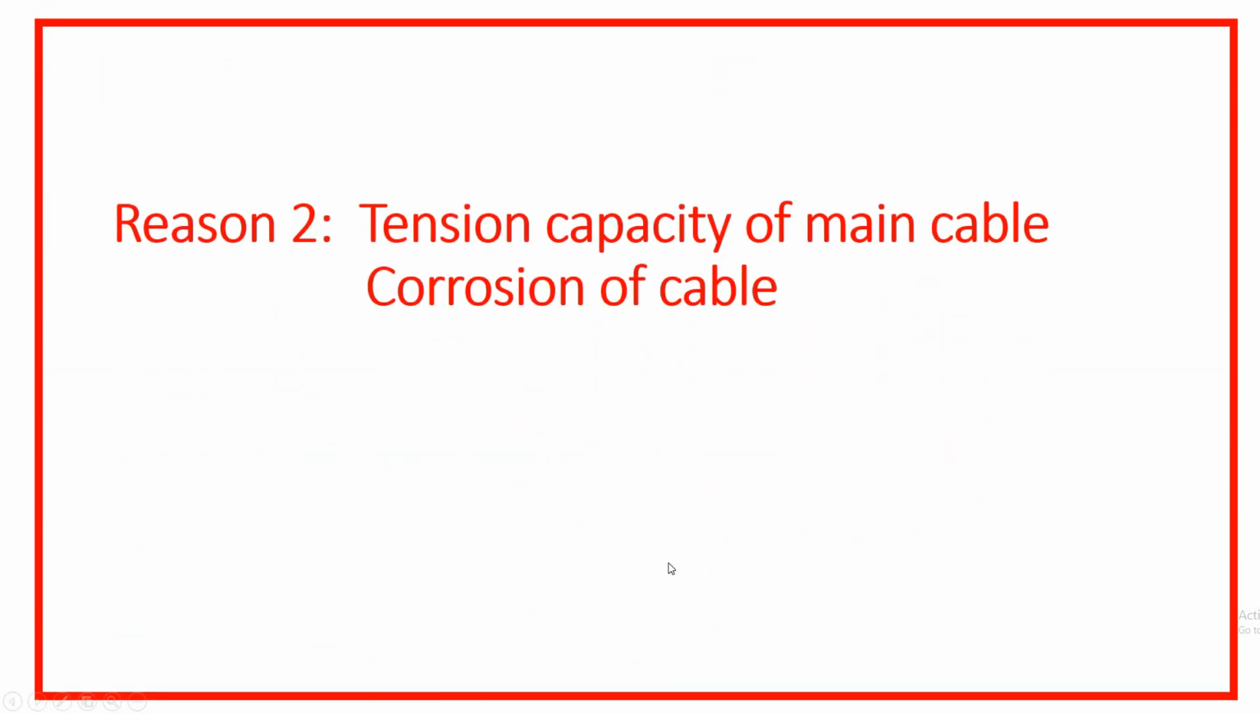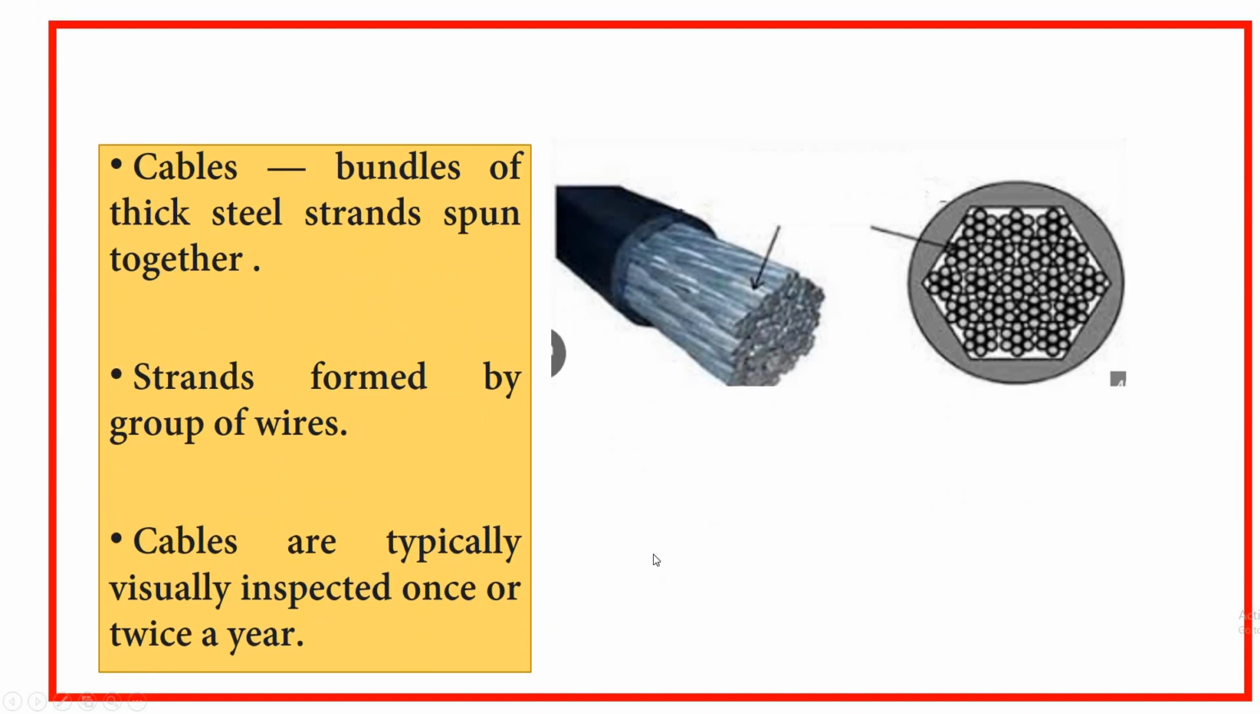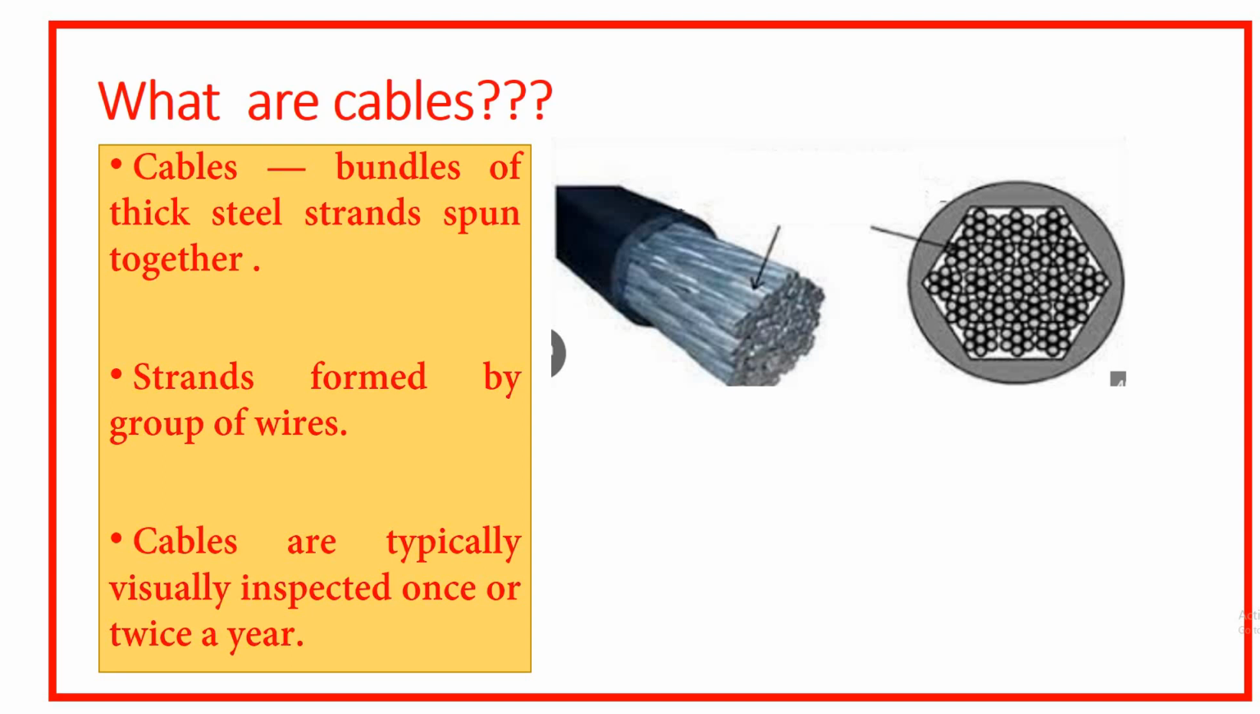Next one is the corrosion of cable. First of all, let us see what a cable is. A cable is a bundle of thick steel strands that are spun together, and the strands are formed by a group of wires. The cables are typically visually inspected once or twice a year. Now, we need to protect the cables from corrosion.